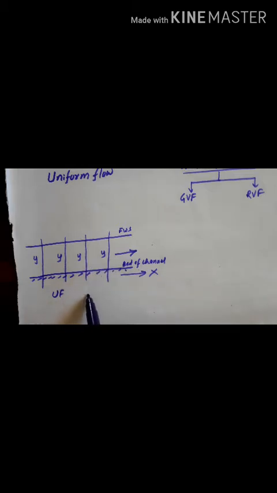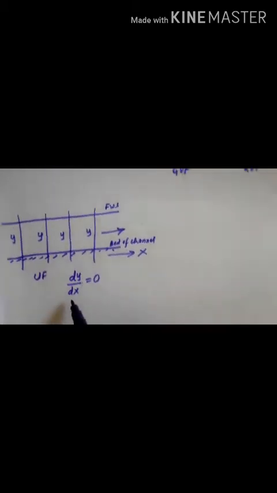For uniform flow, we can write dy by dx equal to 0, meaning the rate of change of depth with respect to length in the x direction, the change over a distance of x, is equal to 0. This means the depth of flow is not changing; it remains constant. This type of flow is what we call a uniform flow.